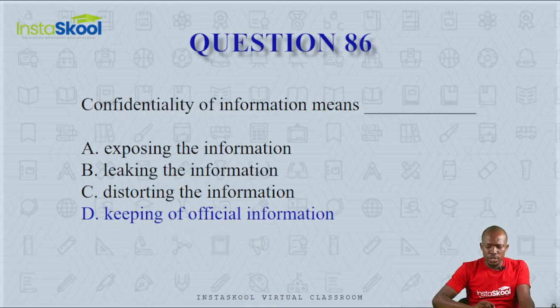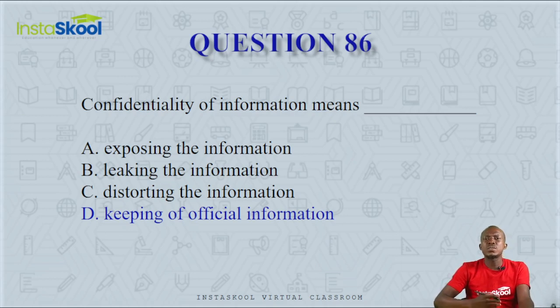Question number 86. Confidentiality of information means what? Is it exposing the information, leaking the information, distorting the information, or keeping official information?